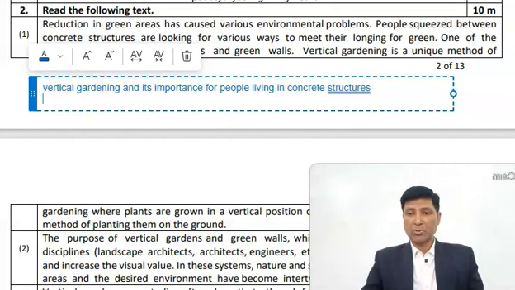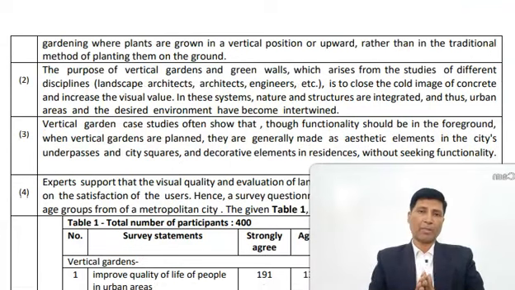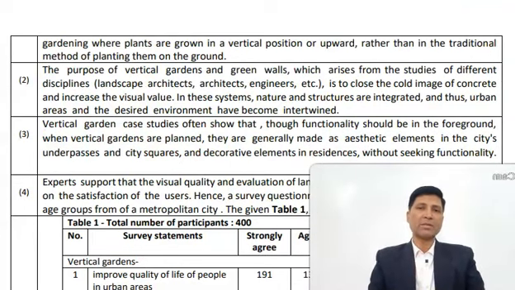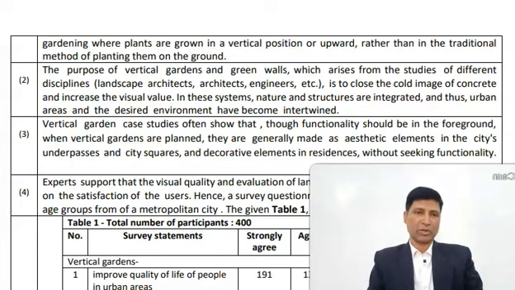Now let us move on to the second paragraph, because this paragraph is talking about what vertical gardening is and what its importance is for people living in urban areas, or you can say concrete structures. Then what is the second paragraph saying?